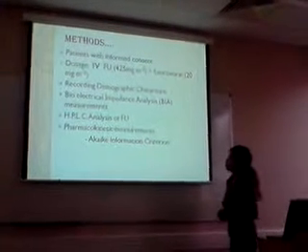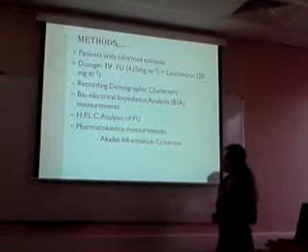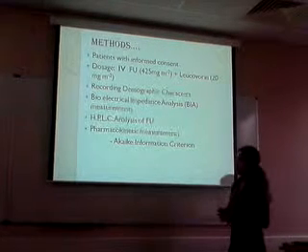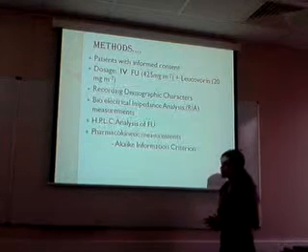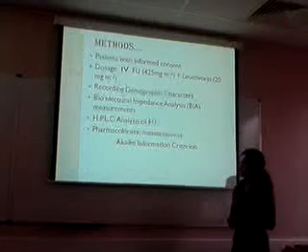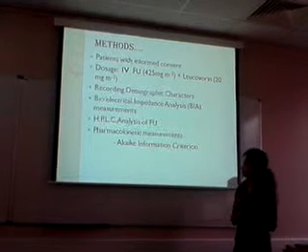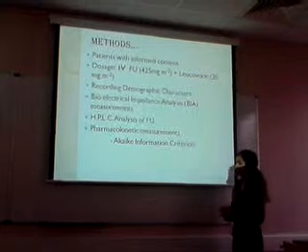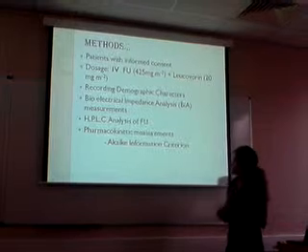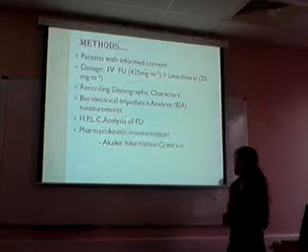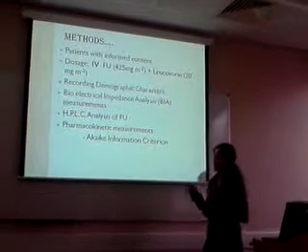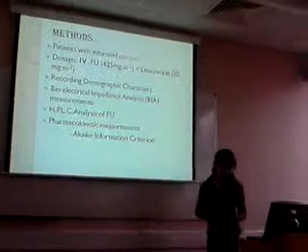The second method was BIA, that is bioelectrical impedance analysis. This is a basic, non-invasive technique in which the reactance and resistance are noted for the body composition parameters. Two types of electrodes are used in this technique: current introducing and voltage sensing. The HPLC method was also used. For the pharmacokinetic measurements, the Akaike information criterion was mainly used.